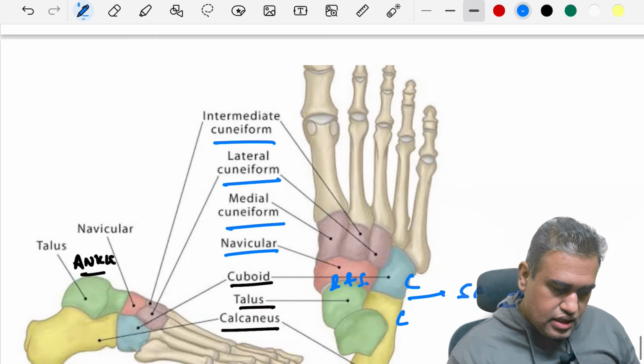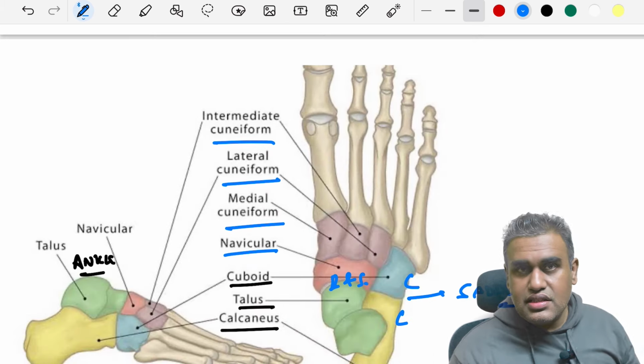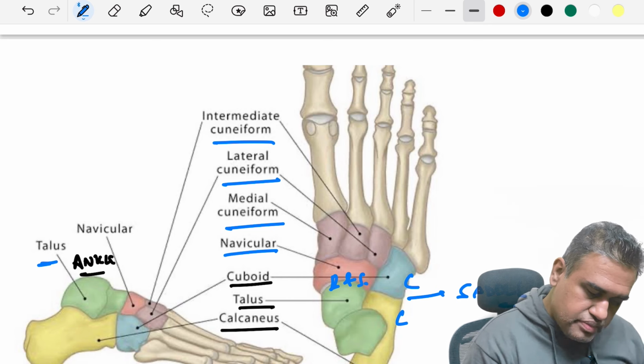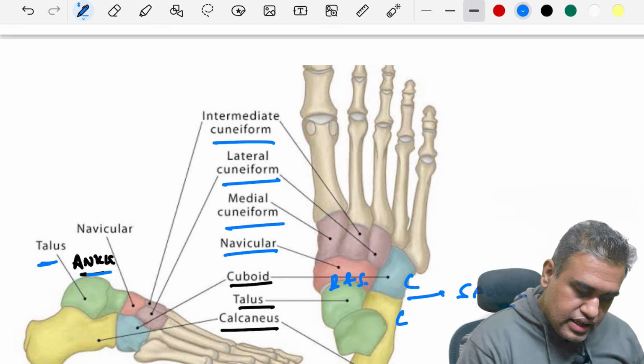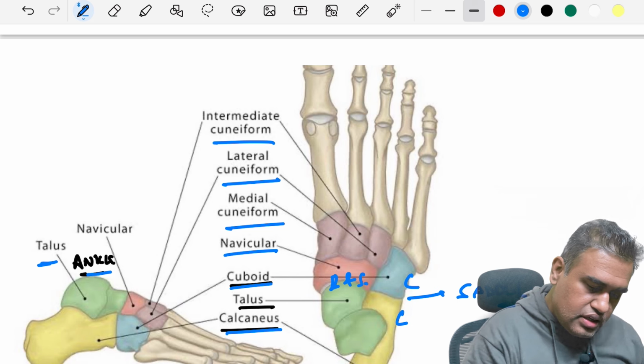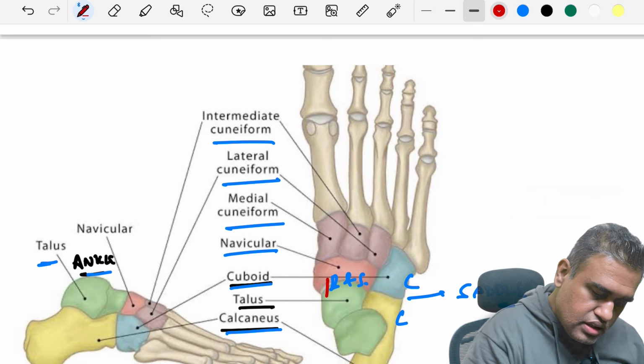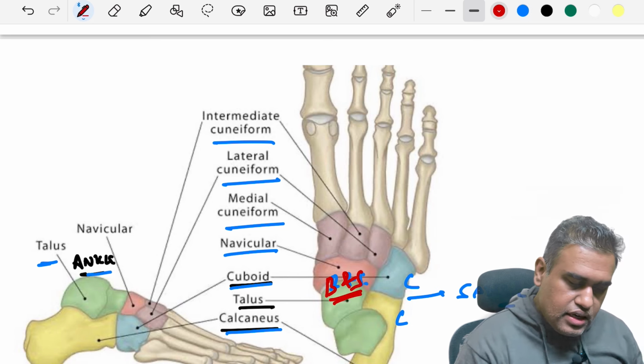Okay. Here are the names of the tarsals, there are 7 tarsals. Remember the talus, that forms the ankle joint. Below the talus we have the calcaneus, that forms the heel. In front of the talus we have the cuboid bone, and which joint are they forming? They are forming the ball and socket.